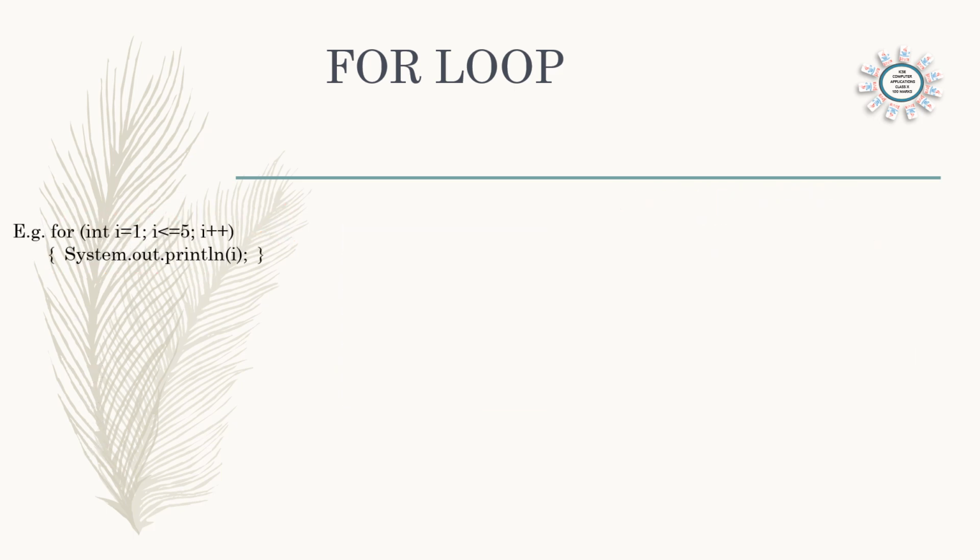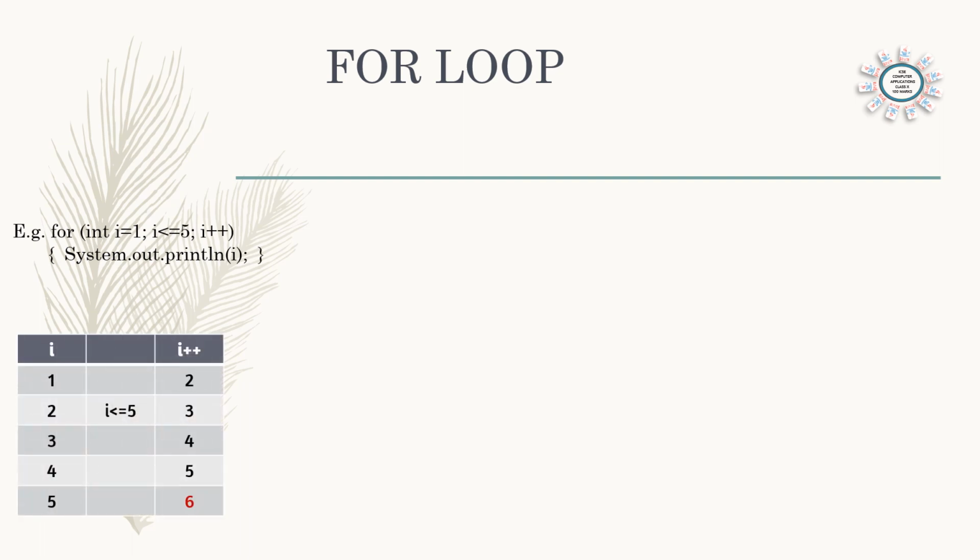Example we can see here, int 4. That means for in small letter, open the bracket, int i is equal to 1 semicolon. The initial value of i is 1. i less than or equal to 5 semicolon, that means condition 1 till 5. i plus plus, increasing 1 by 1. And here we are saying System.out.println(i).